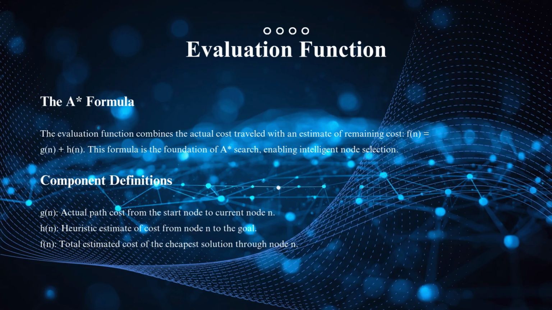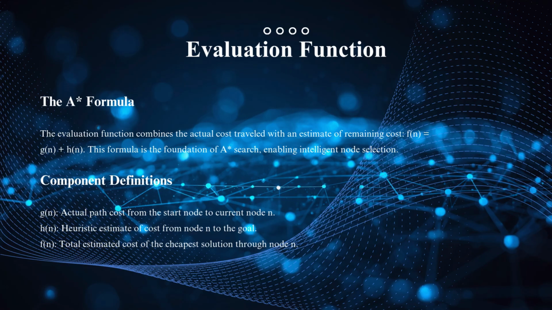First, g of n. This represents the actual path cost from the start node to the current node. Second, h of n. This represents the heuristic estimate from the current node to the goal node. Finally, f of n. This is the total estimated cost of the solution path through the current node. The algorithm always chooses the node with the smallest f of n value for expansion. This intelligent combination of actual cost and estimated cost allows A* to make balanced and efficient decisions.